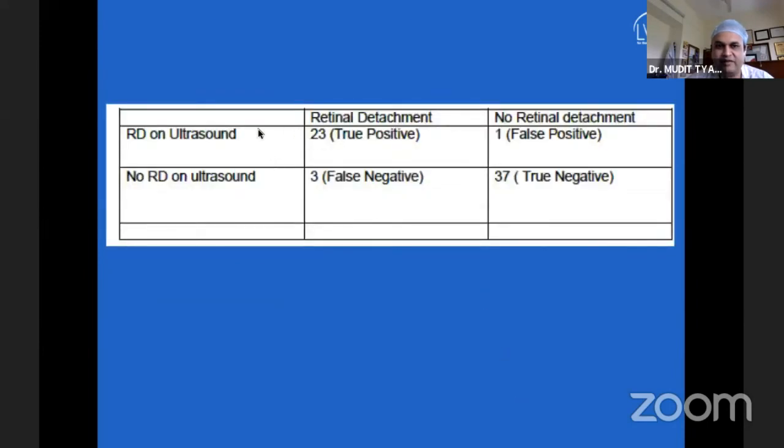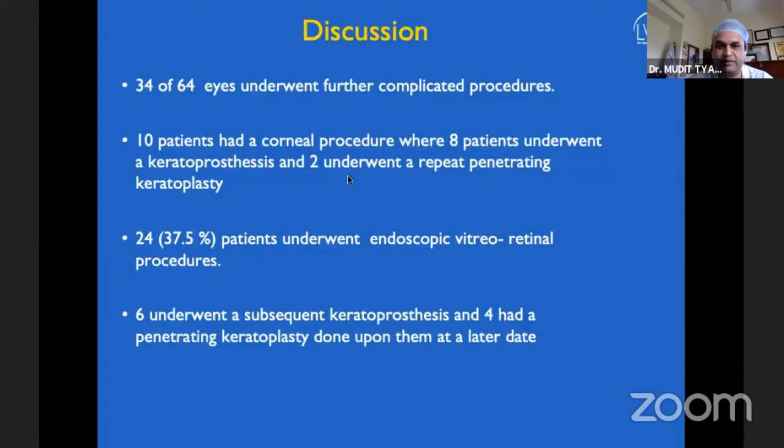When we did a B scan, we found that there were 23 eyes which had an RD on B ultrasound, and we could locate that with the help of a B scan, but we did have 1 false positive. Similarly, we had 3 false negatives, which means that there were actually no RDs, whereas the ultrasound was showing thick membranes over there.